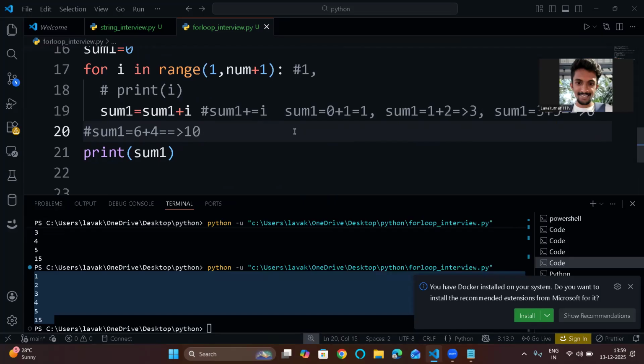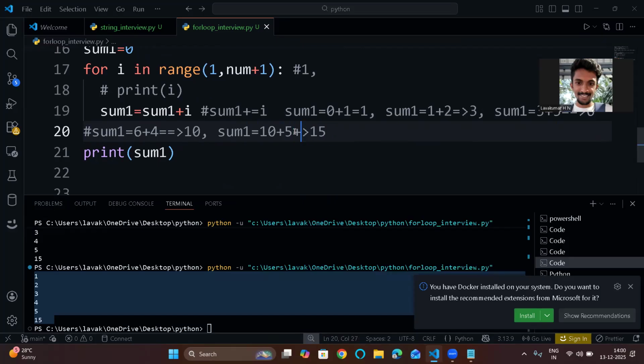In the last iteration, sum1 equals sum1 that is already there, 10, plus the i value, which will be 5. So the output will be 15.